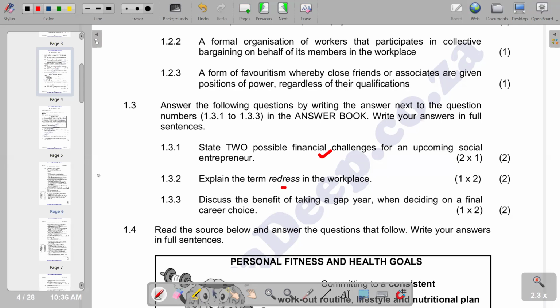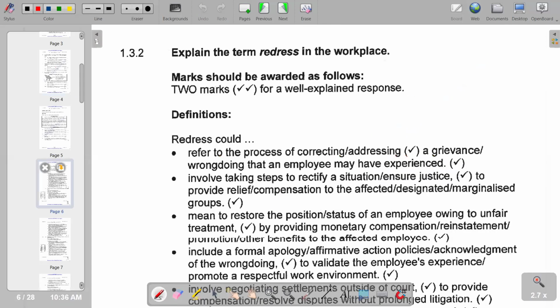But we have also the descriptions of redress in another section whereby we say it refers to the process of correcting or addressing a grievance or wrongdoing that an employee may have experienced. Also, it involves taking steps to rectify a situation or ensure justice, to provide relief or compensation to the affected or designated or marginalized groups.